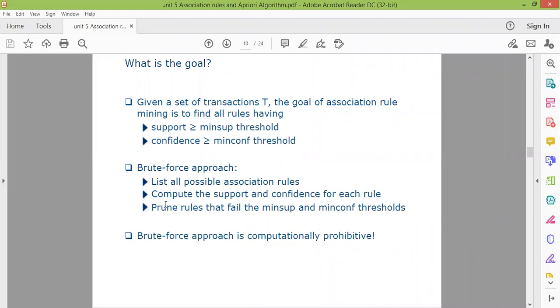Why is it prohibitive? If you look, we have only taken 8 transactions in which a limited number of items is there. But in an actual or real-time scenario, this is not the case. We have thousands of transactions in which hundreds of items are there. So the brute force approach is not good at all to calculate association rules because it's quite complex.